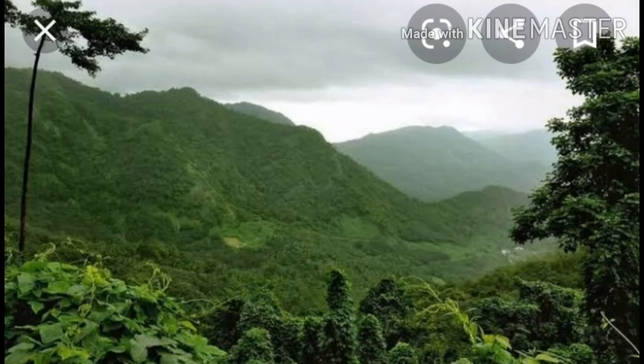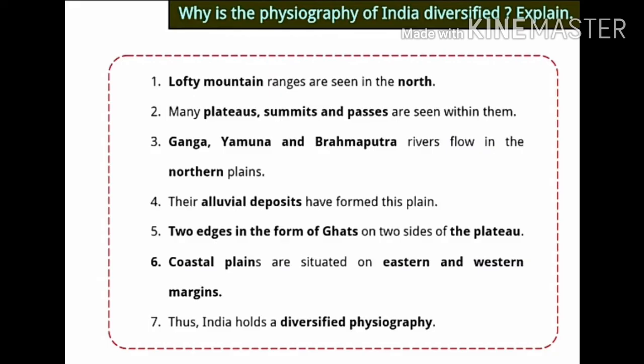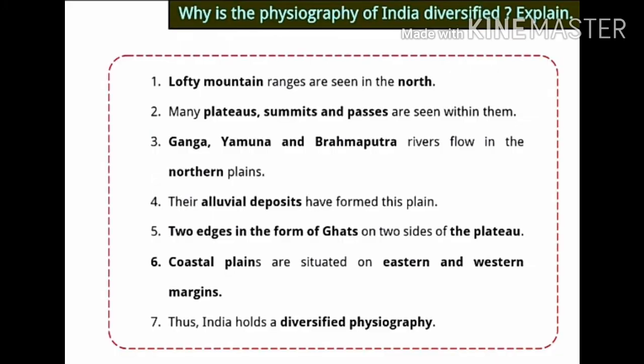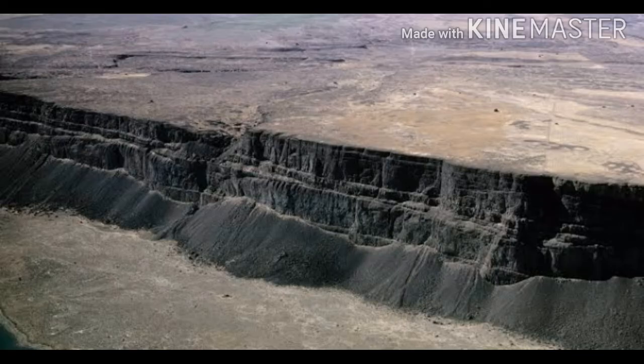Next is Ganga, Yamuna and Brahmaputra rivers flow in the northern plains. So these big rivers, Ganga, Yamuna and Brahmaputra, are flowing in the northern plains. Fourth point, their alluvial deposits have formed this plain. It means so much alluvial soil we are having there.